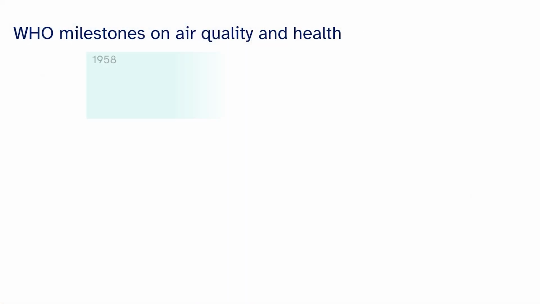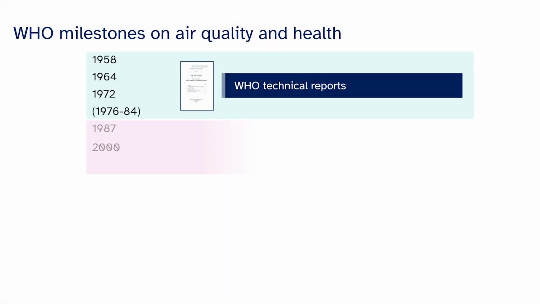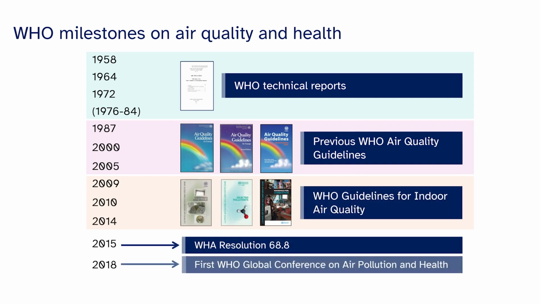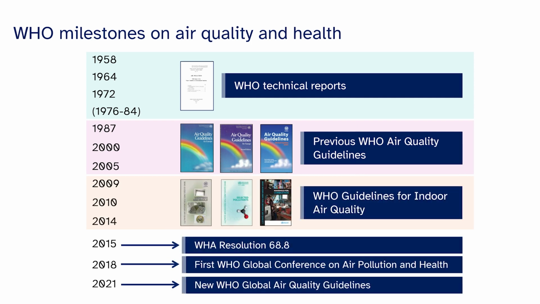WHO has been following the growth of evidence of the impact on air quality and health since 1958, evaluating and summarizing knowledge on the health effects of air pollution. In 1987, WHO formulated the first evidence-based health guidelines for more than 30 pollutants, based on a global synthesis of scientific evidence.